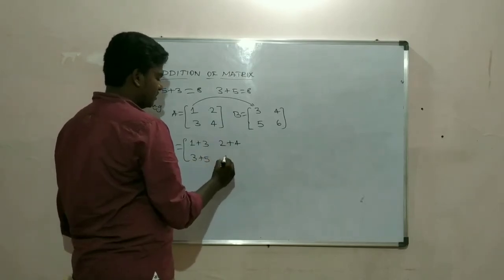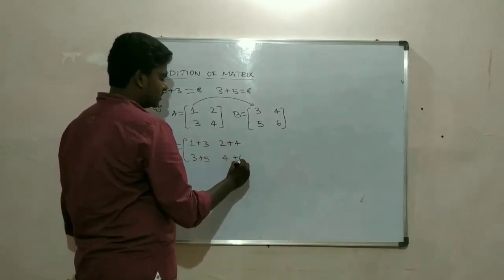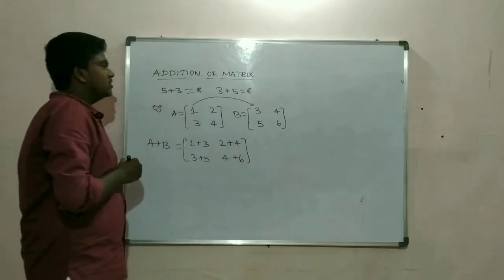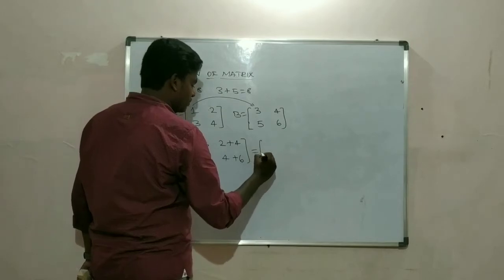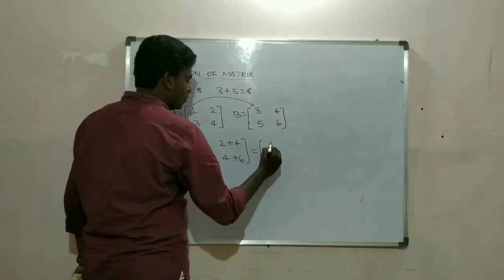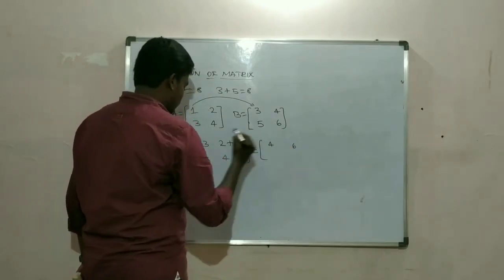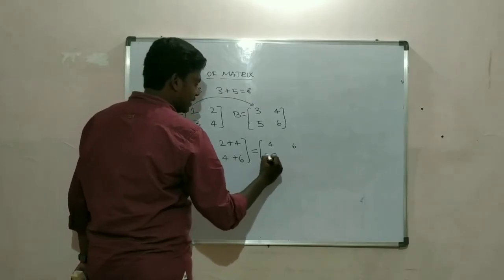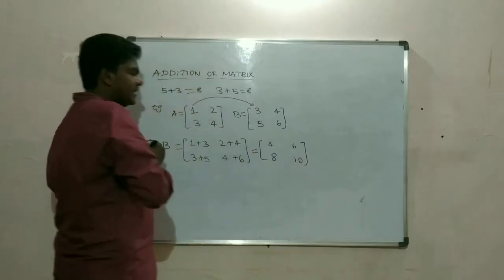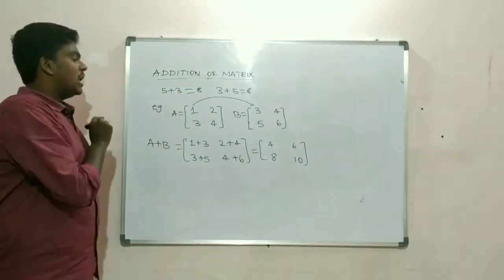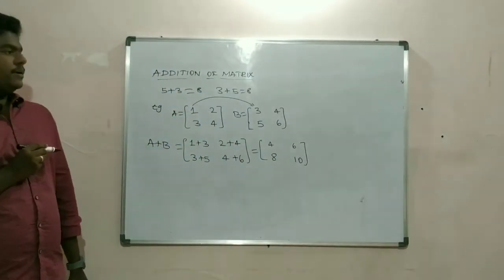Then 4 plus 6. So this is how you add a matrix. So the final matrix is going to be: 3 plus 1 is 4, 4 plus 2 is 6, 5 plus 3 is 8, 6 plus 4 is 10. So this is how you do the addition of matrix.